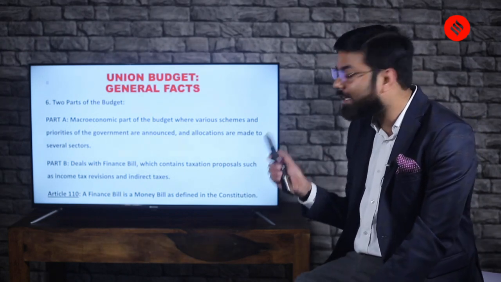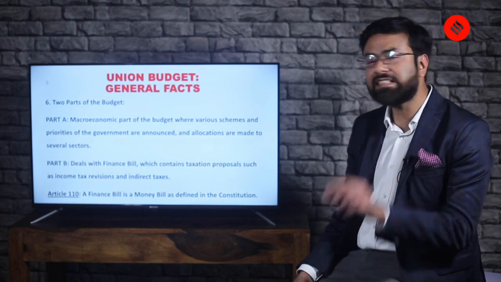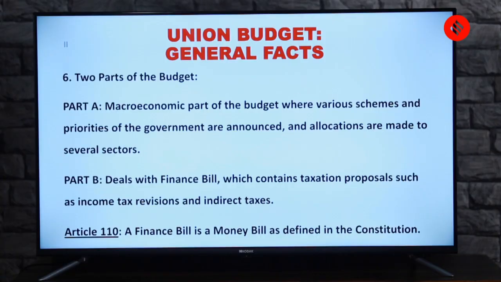Now, look at the last point which I have mentioned. This is an important article, and this is Article 110. And what it briefly tells us is that a finance bill is a money bill as defined in the Constitution.